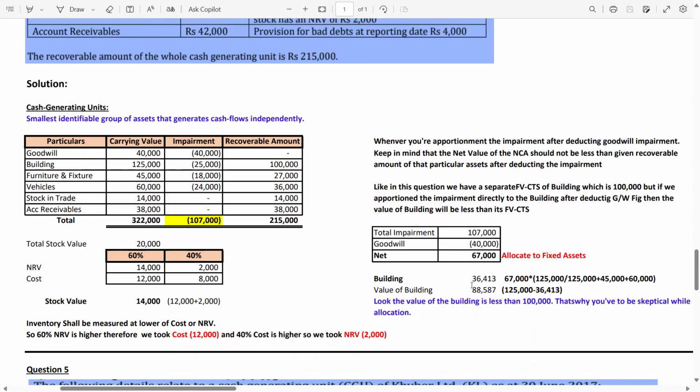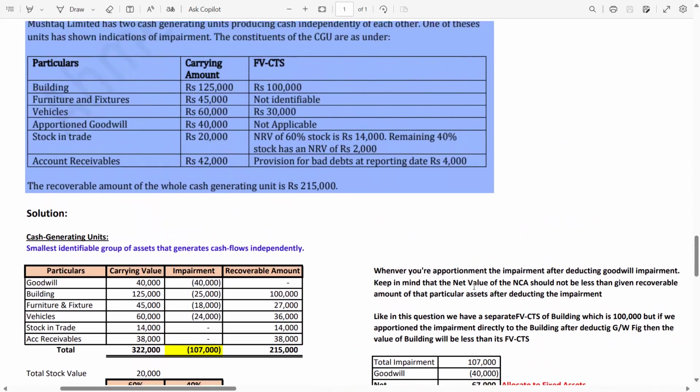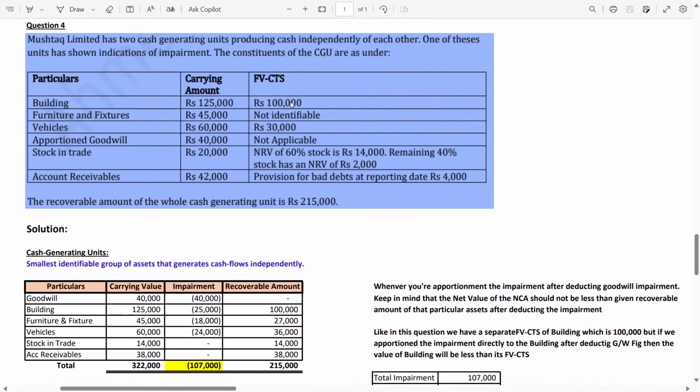So the building impairment amount is 36,413. Now the value of the building is 88,587. How 88,587? Look, 125 is the carrying amount minus the impairment. Now you can see the value of the building is less than the fair value less cost to sell, meaning less than the recoverable amount given in the question.